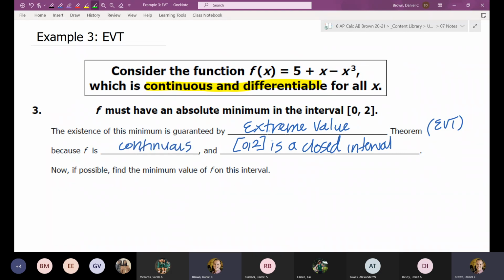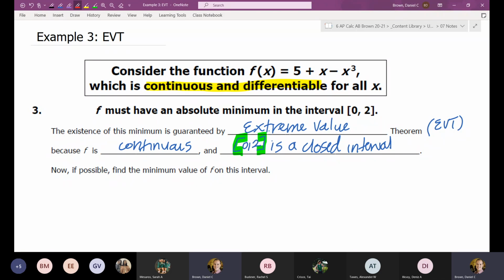And I chose this one mainly to talk about two things again. So what the extreme value theorem states is if you have a closed interval, meaning you have an interval that has brackets on the end, that you know without a doubt it has to have an absolute minimum and it has to have an absolute maximum. What the extreme value theorem doesn't tell you is where it is or what that minimum is.